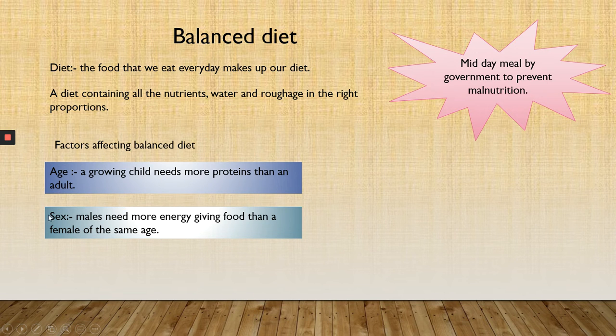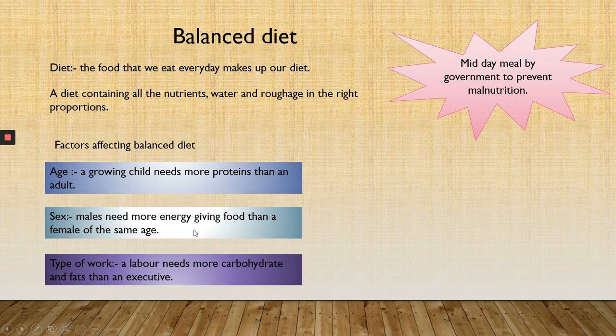Second, sex. The balanced diet taken by males or females also depends upon the sex of that person. Males, as obviously they do more physical work, need more energy giving food than a female of the same age.